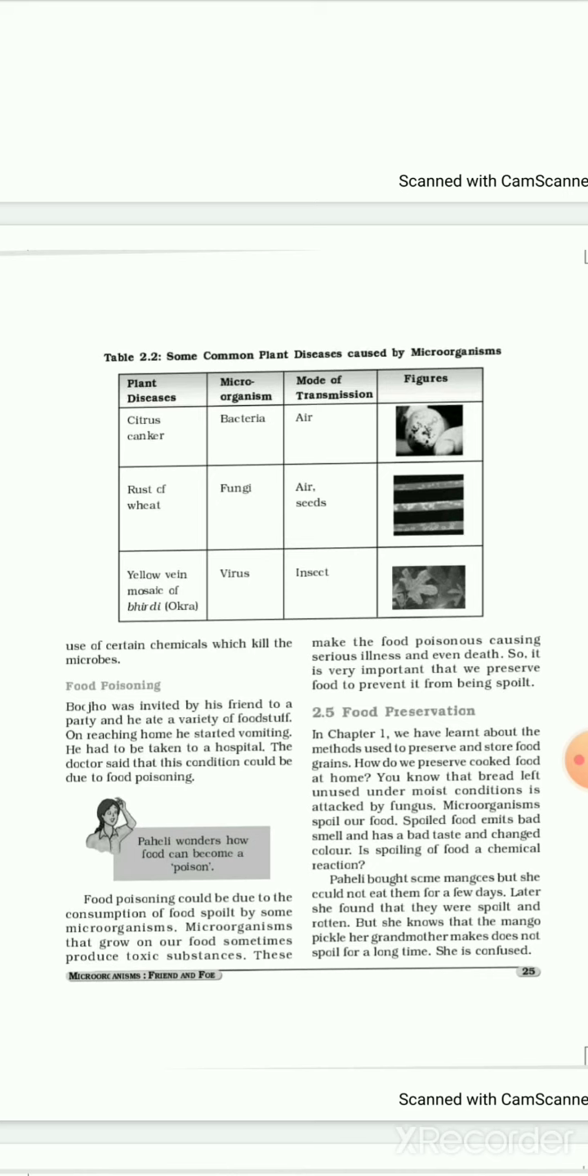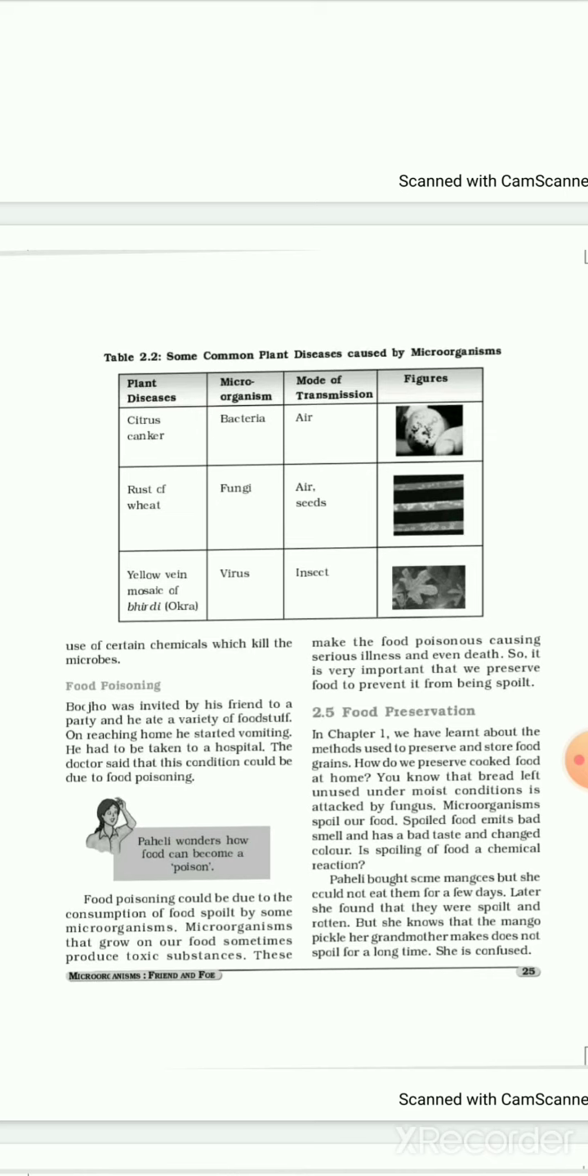You know that bread left unused under moist conditions is attacked by fungus. We learned this in the 7th standard. Yes, is it? How bread gets attacked by fungus after 2 or 3 days. Microorganisms spoil our food. Spoiled food emits a bad smell, has a bad taste and changes color.